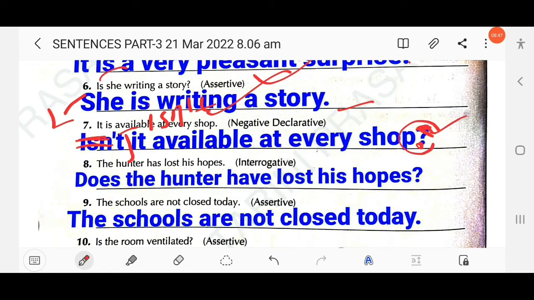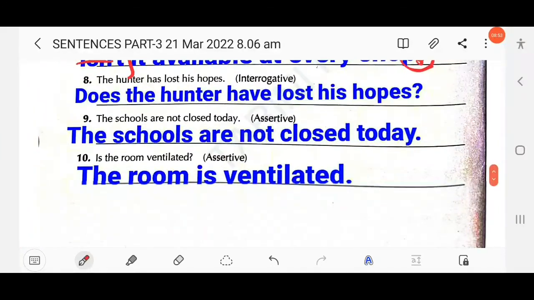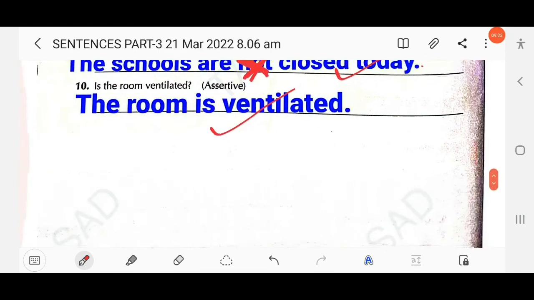Full stop. Then next here, the hunter has lost his hopes. You have to change into interrogative, right? So here, does the hunter have lost his hopes? Then next here, the schools are not closed today. You have to change into assertive, means just you have to remove not. The schools are closed today, right? Then next here, is the room ventilated? You have to change into assertive. The room is ventilated. Clear?